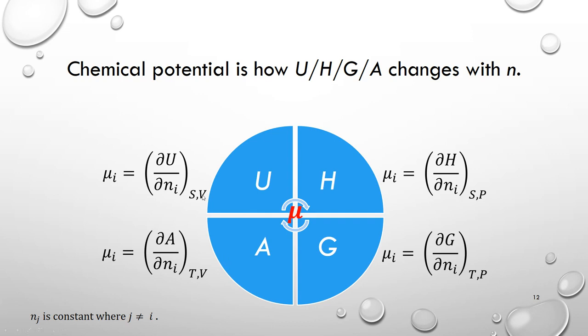If the entropy and volume are constant, mu is delta U over delta N. If temperature and volume are held constant, mu is delta A over delta N. Again, this is the IUPAC definition. Mu can be delta G over delta N under constant temperature and pressure condition. In the end, mu can even be delta H over delta N under constant entropy and pressure condition. Again, mu sits at the center of this wheel of U, H, A, and G.